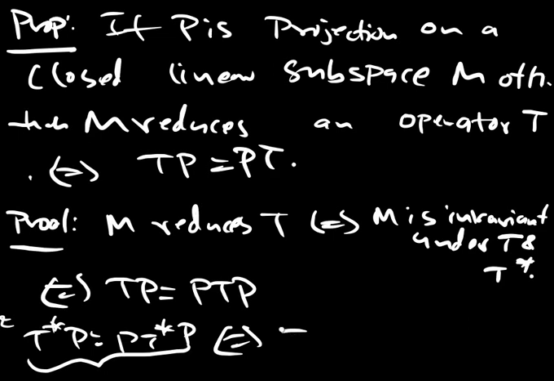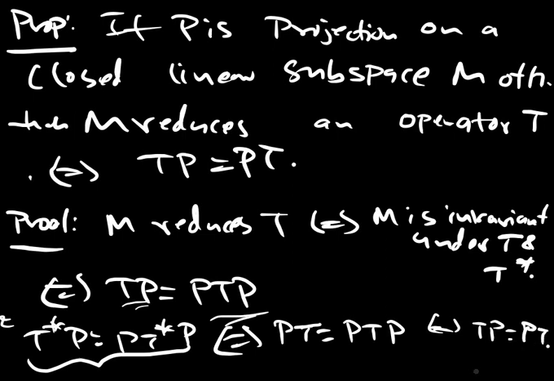So this is PT is equal to TP. PT is equal to PTP from here, but PTP is TP, so this clearly implies that TP is equal to PT.